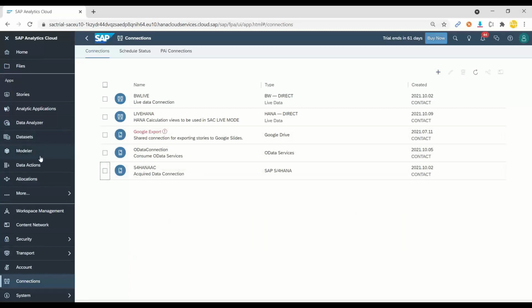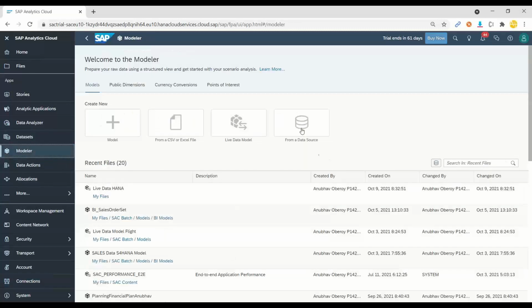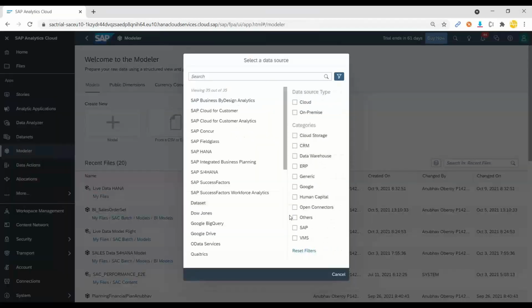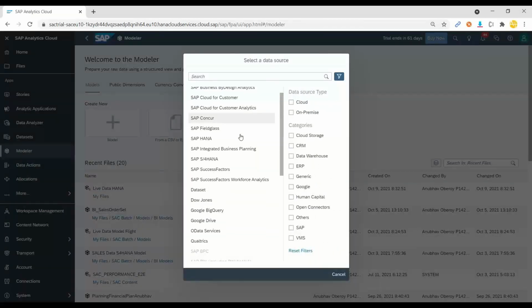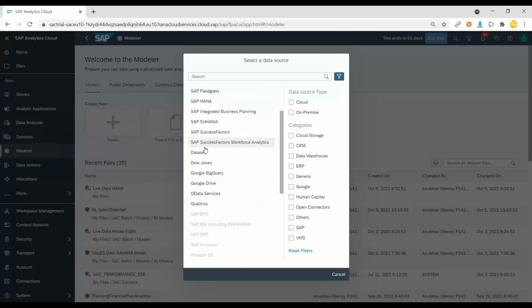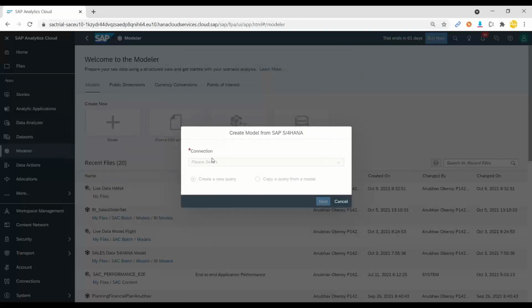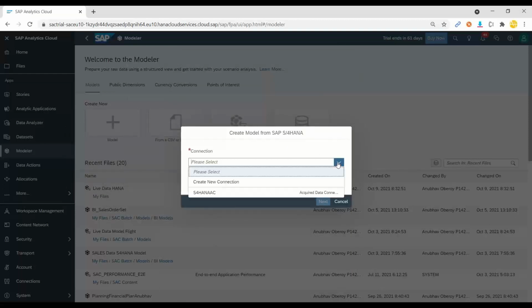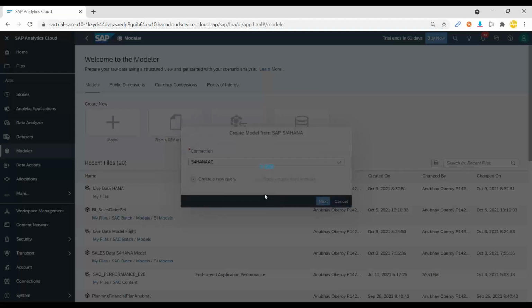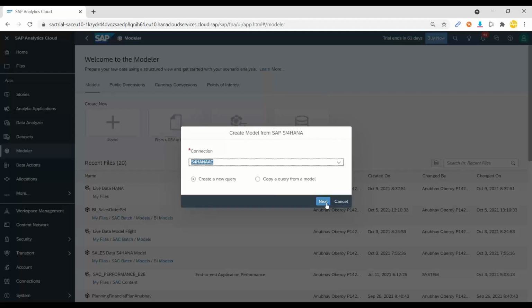So let's go now and create a model, and we will use data from a data source. Now we will choose a connection for SAP S4HANA, and of course I will choose my SAP S4HANA connection and click on next.